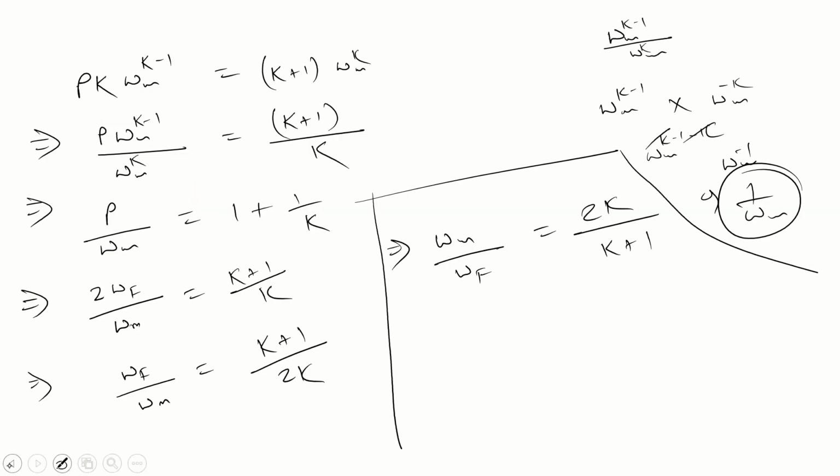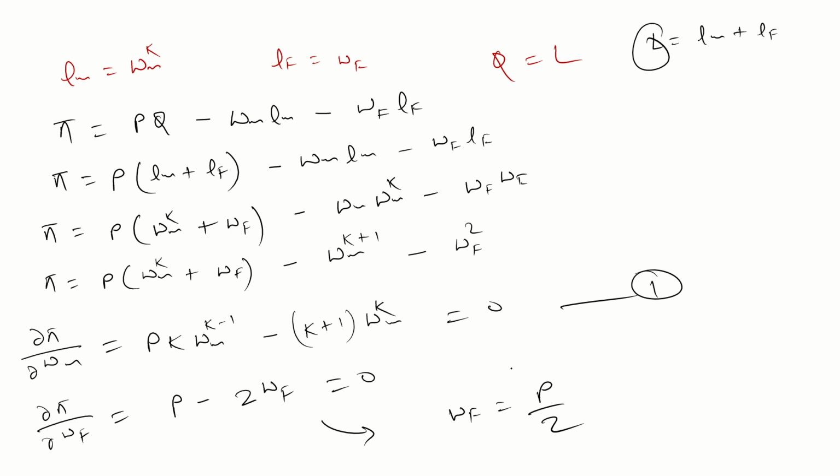Simple, everything is given. What you have: Wf is equal to what? P by 2, from equation 2. And from equation 1, what will you get?